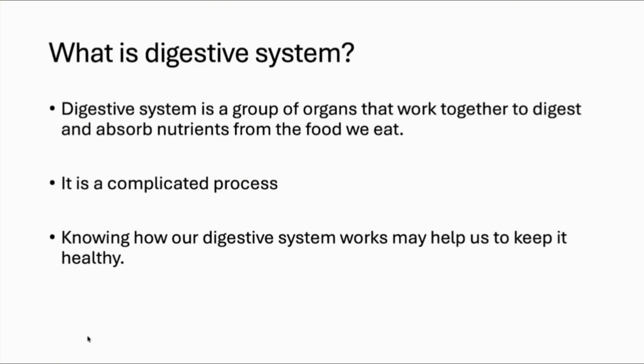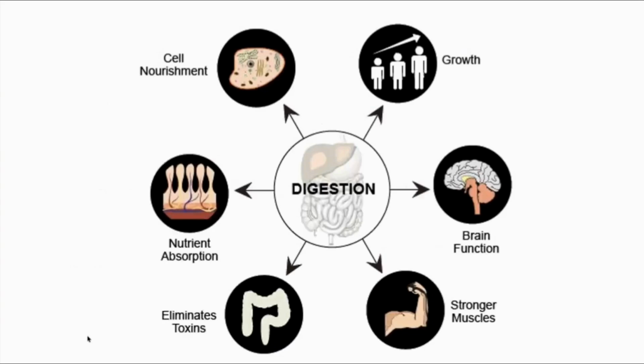And human digestion comes under heterotrophic nutrition, because humans, the higher organisms, cannot prepare their own food, so we depend on other organisms for food. Knowing how our digestive system works may help us to keep it healthy. So let us learn in depth about this digestive system.